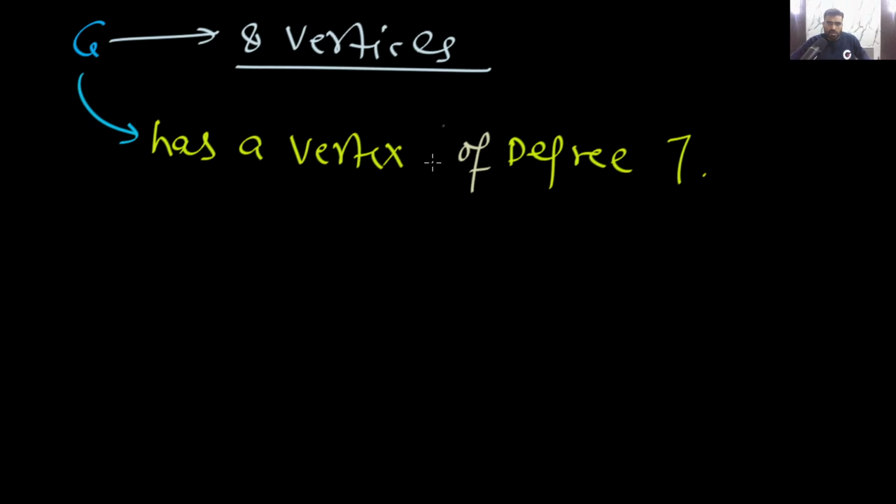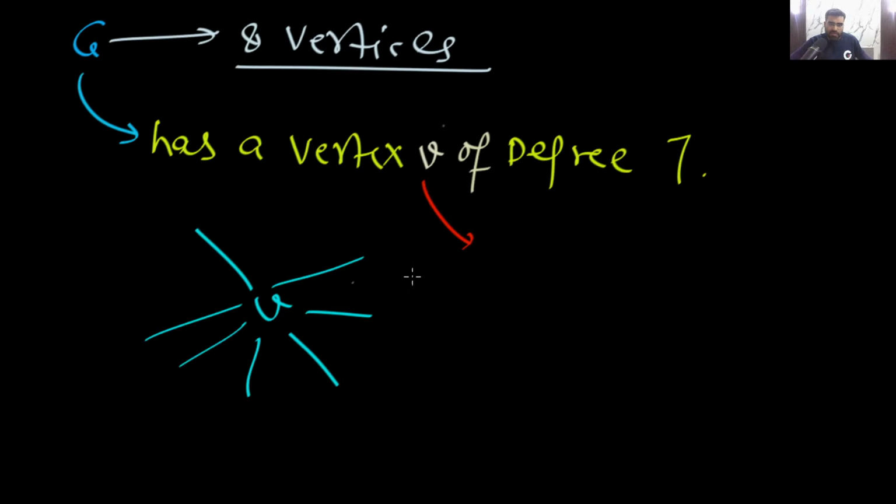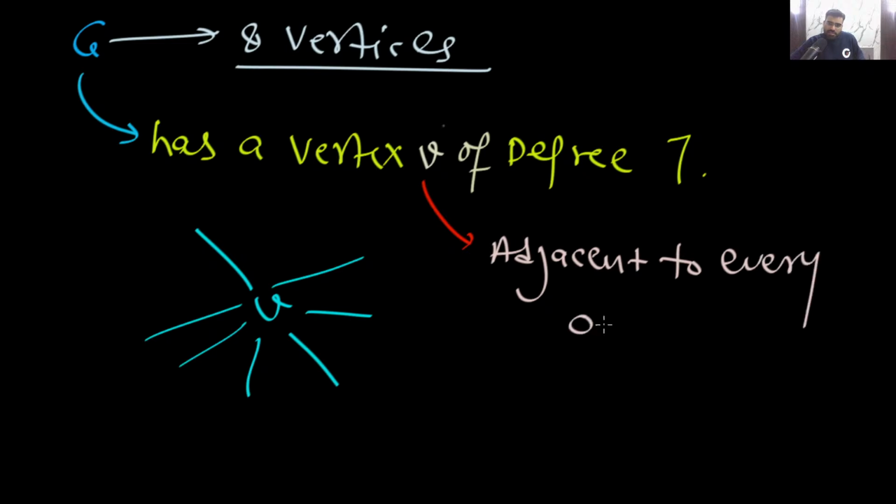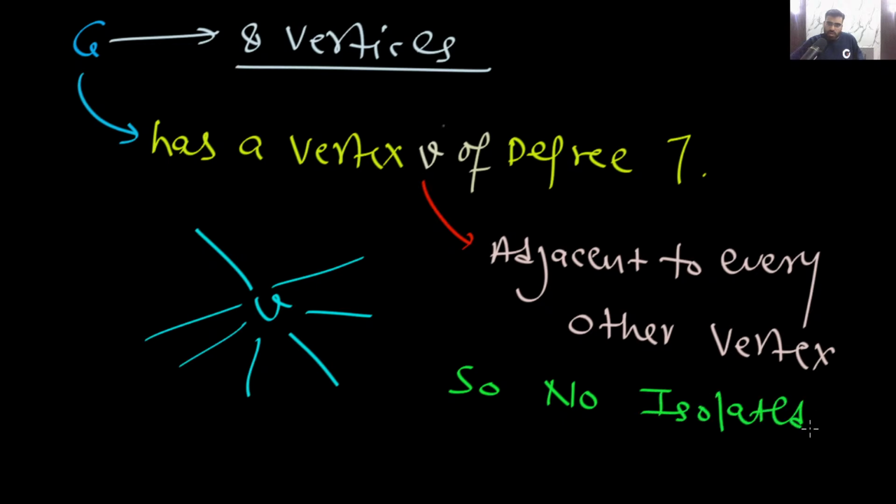Yes or no? So you can see this V is adjacent to everyone. So very simple point. So you cannot have an isolated vertex, since V is adjacent to every other vertex. So no isolated vertex is possible.